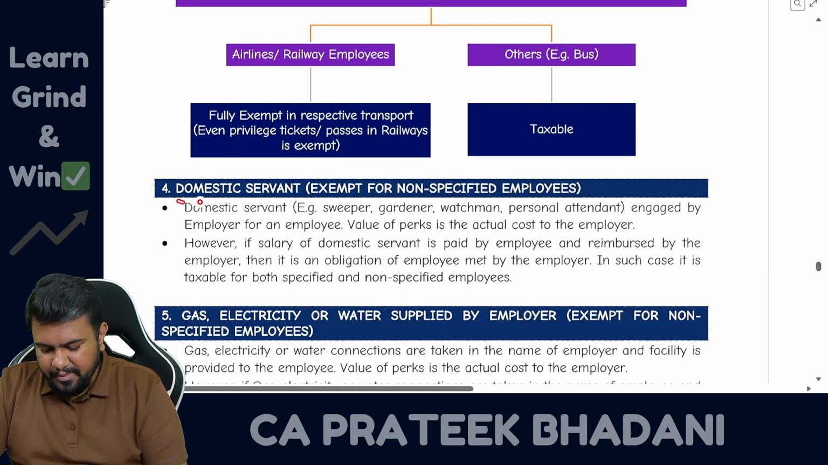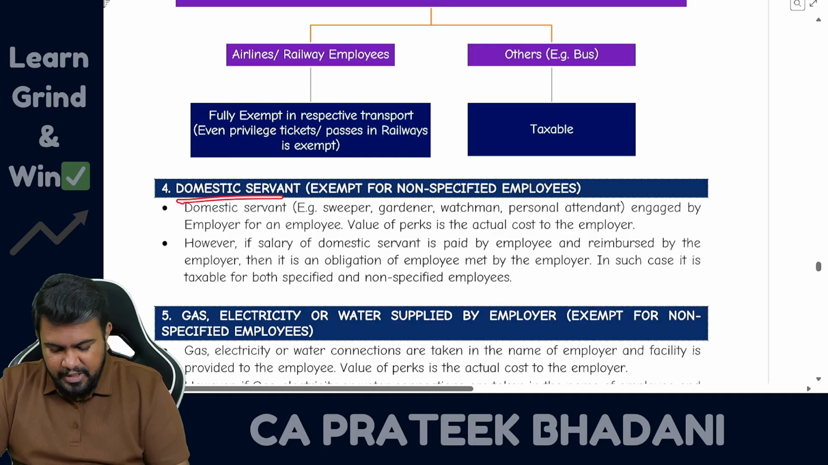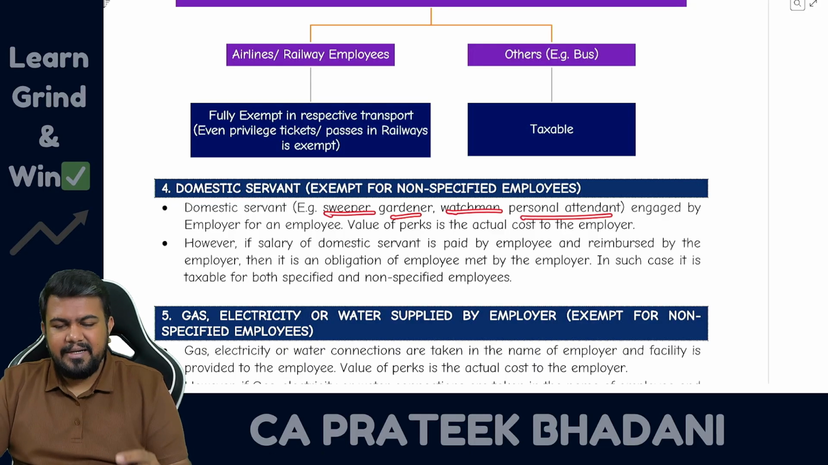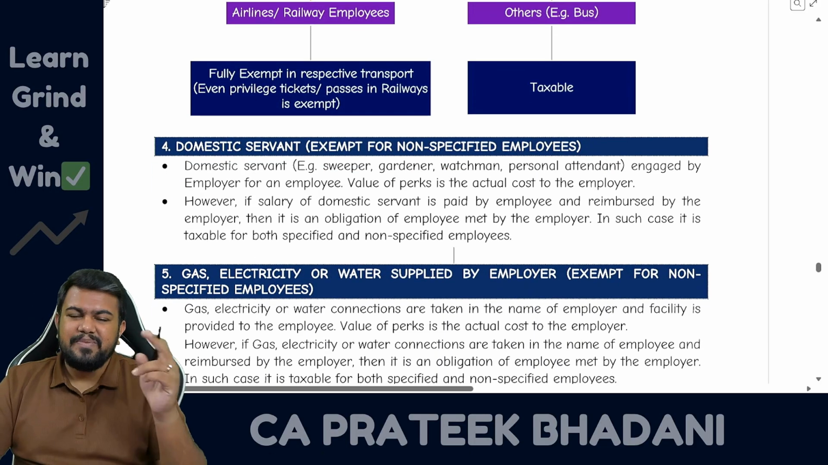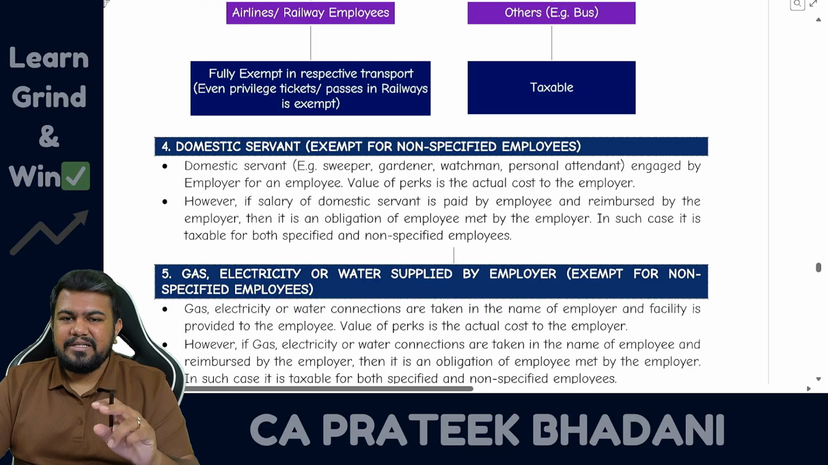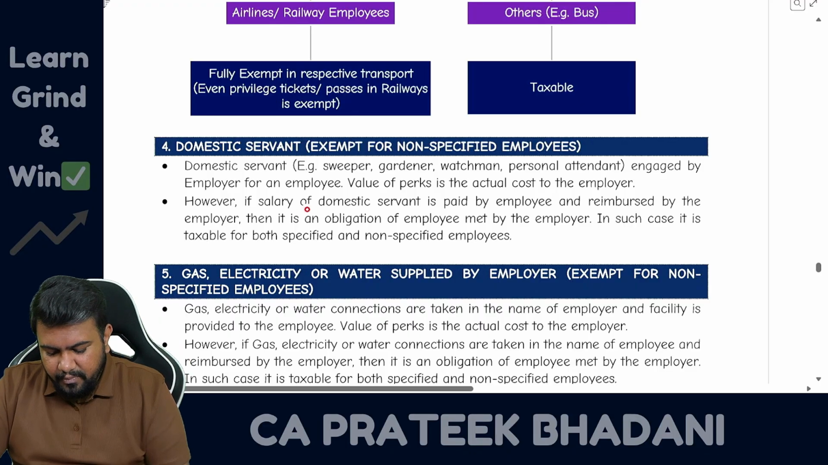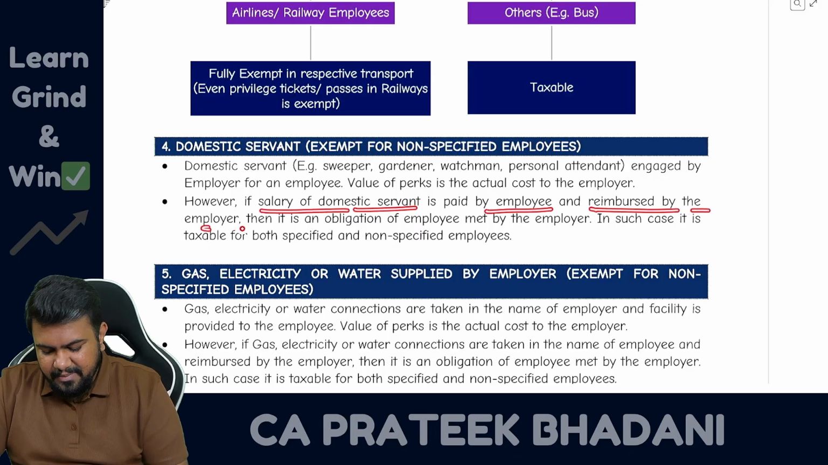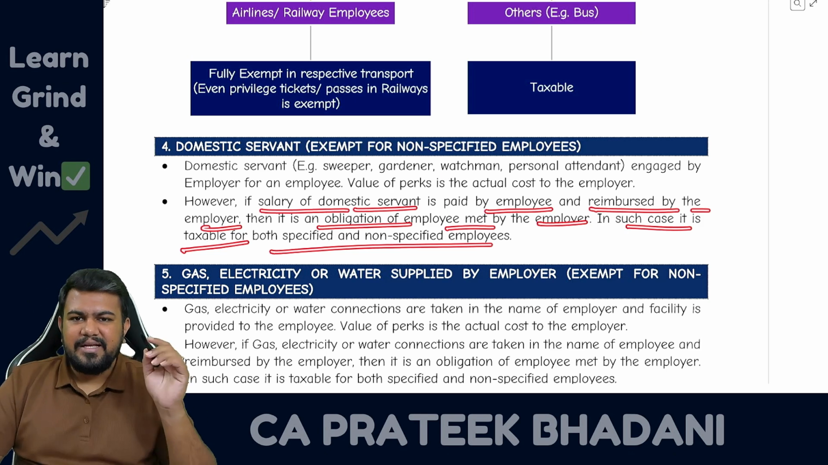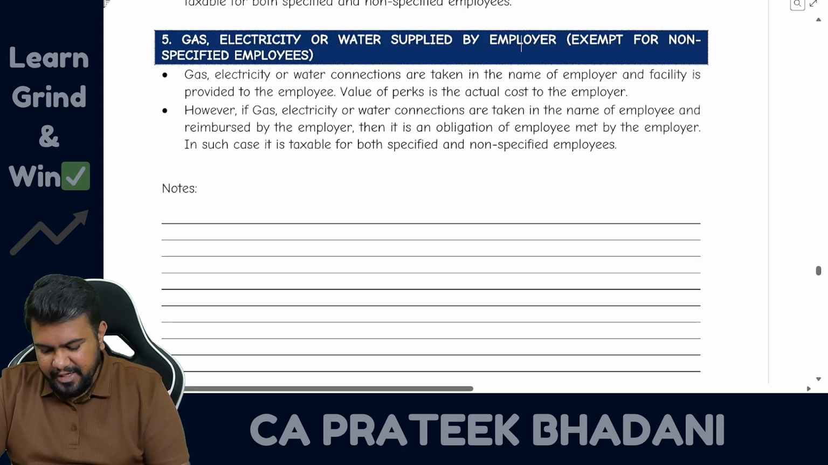Now let's talk about domestic servant. This also I told you: sweeper, gardener, watchman, personal attendant, it is exempt in the hands of non-specified employees but taxable in the hands of specified employees. So if the salary of the domestic servant is paid by the employee and reimbursed by the employer, then it is an obligation of the employee met by the employer. In such case, it is taxable for both specified as well as non-specified. This also we had already discussed.